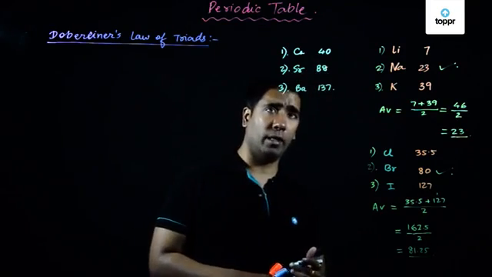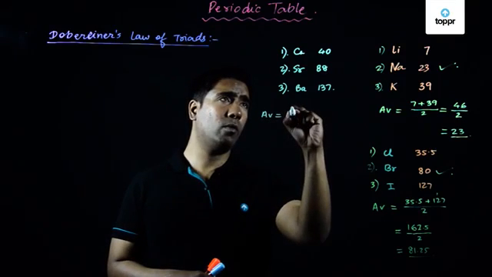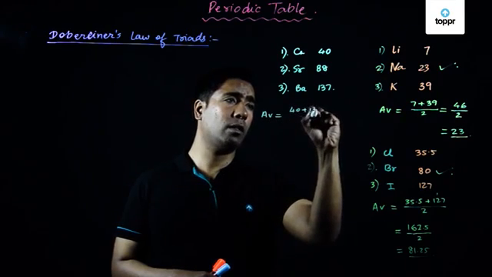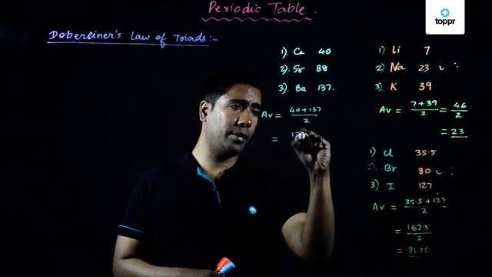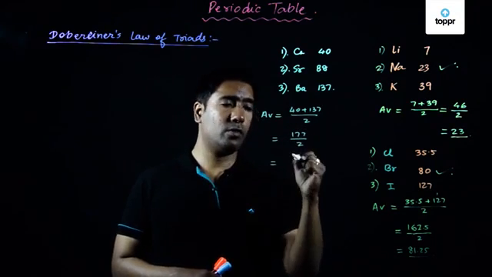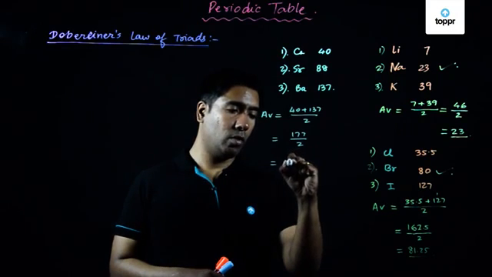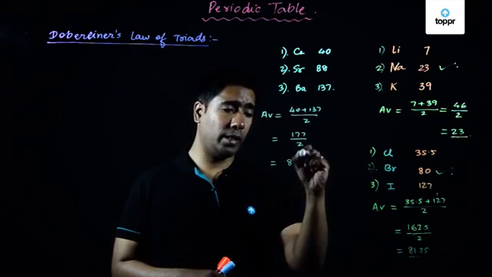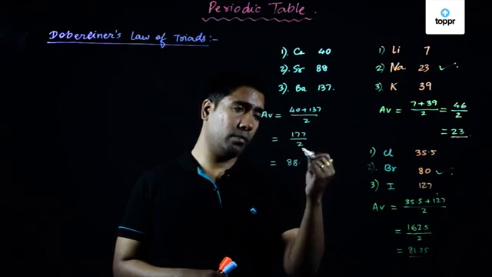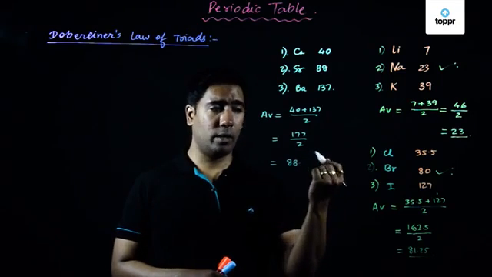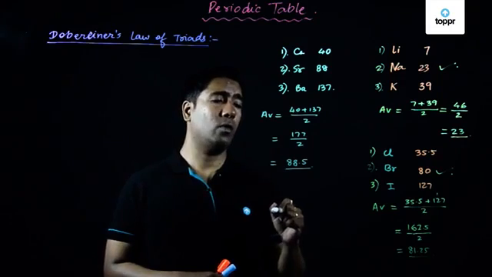So therefore, if we want to find out the average, it will be equal to 40 plus 137 divided by 2, which will be equal to 177 divided by 2, which will be equal to 88.5. Two 8s are 16, and then again two 8s are 16. So again we will be having 1, so it will be 88.5. So here we got the value as equal to 88.5.